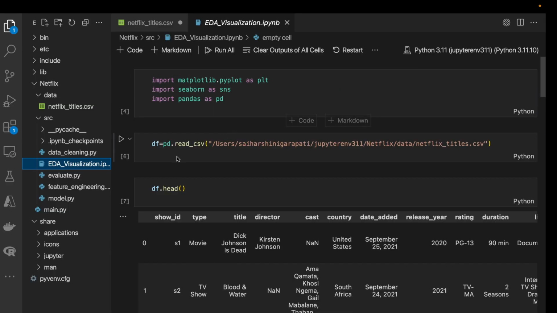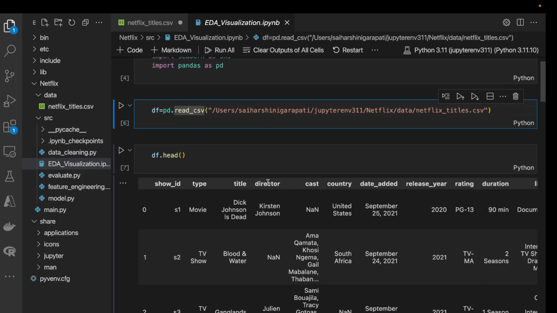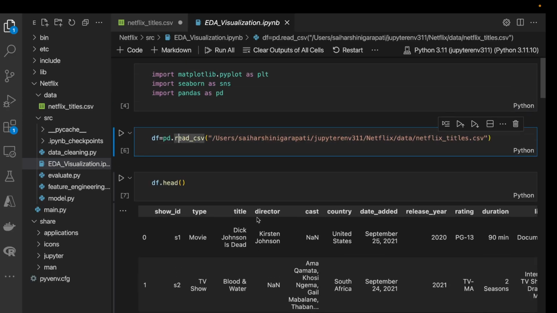Next, jumping on to our EDA and visualization part, the Matplotlib and Seaborn libraries are important. We'll be loading our data in this Jupyter notebook, and this isn't included in our ML pipeline. It's just for our understanding and drawing insights, and further for feature selection, which helps us gain some knowledge about how the data is distributed along the way.